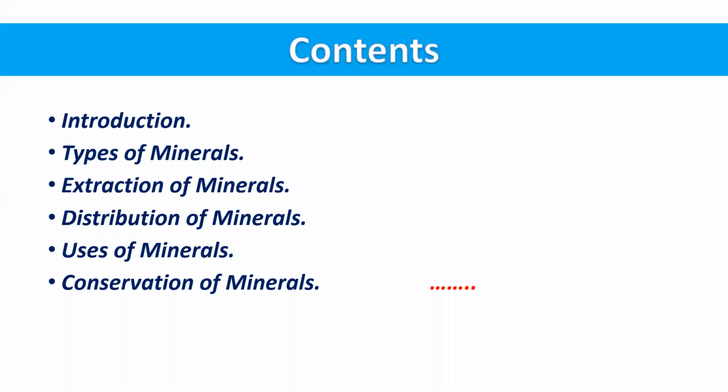Then we will discuss uses of minerals and conservation of minerals. As I have already told you, we will divide this chapter into two parts. The first is on minerals, and the second is on power resources. So in minerals, we have to discuss all these things. Right, students? So let's start the chapter.